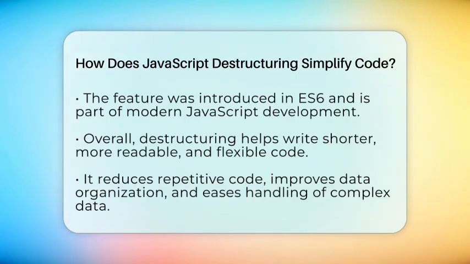In short, destructuring makes your code shorter, clearer, and more flexible. It cuts down on repetitive lines, helps you organize data better, and makes working with complex data structures much easier. Whether you're handling API responses, setting default values, or cleaning up function parameters, destructuring is a must-have tool in your JavaScript toolkit.